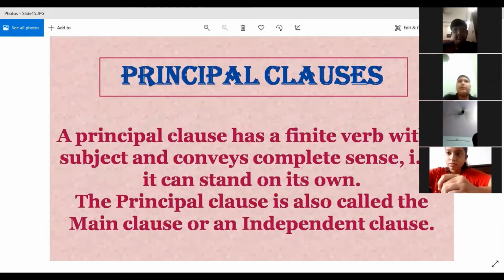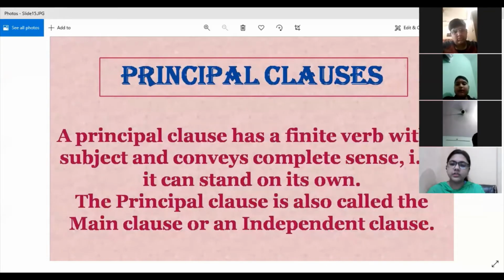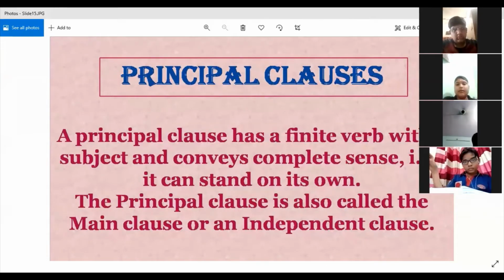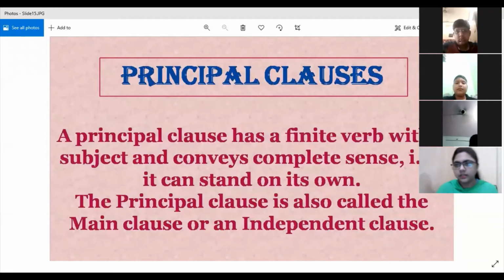And how will you count the number of clauses in a sentence? That people are missing. Ma'am, by finite verbs. Yes, so that is also an important condition. So very good.